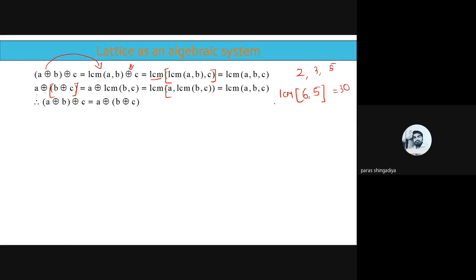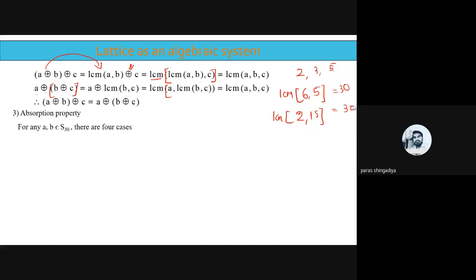Now in the second side's answer, A as it is, 2 as it is here, and LCM of B, C, that is 3 and 5, it is 15. So what will the LCM of 2 and 15 be? That is 30. So you will get the same answer on both sides, whichever 3 values you take. So A ring sum B ring sum C is the same as A ring sum B ring sum C.